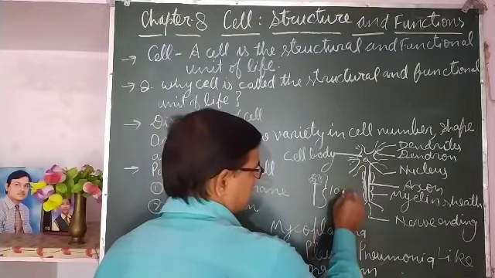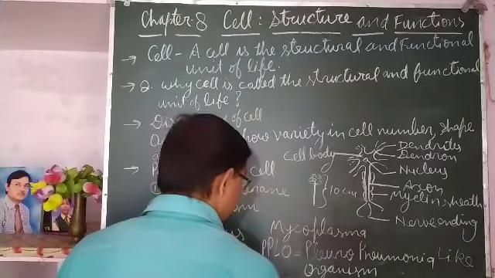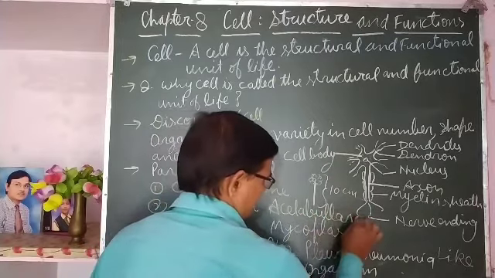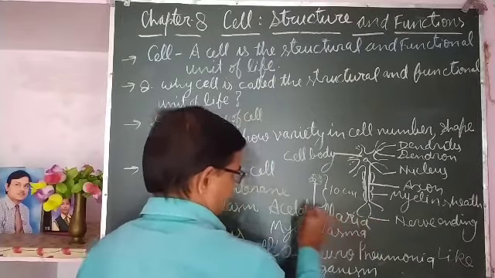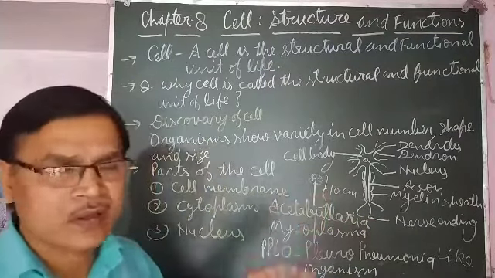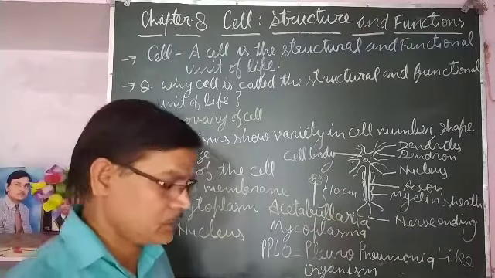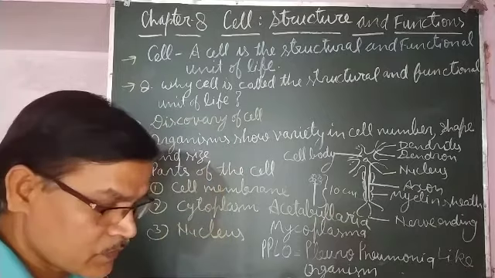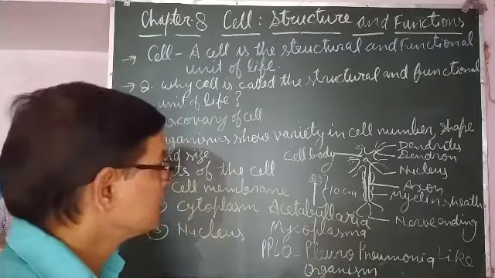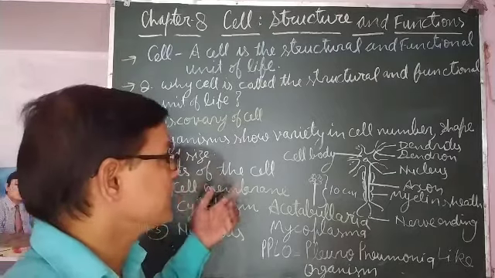It is approximately 10 centimeters long. It is large enough to be seen with the naked eye, and eggs of various birds are also single cells that can be seen very easily with the naked eye. So there is variation in their size.